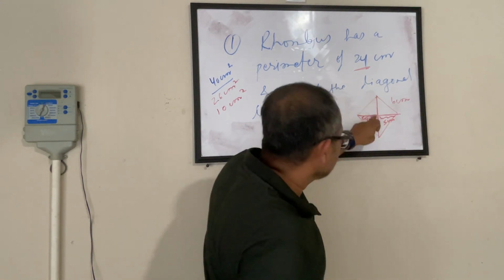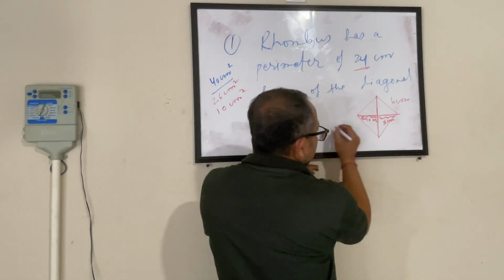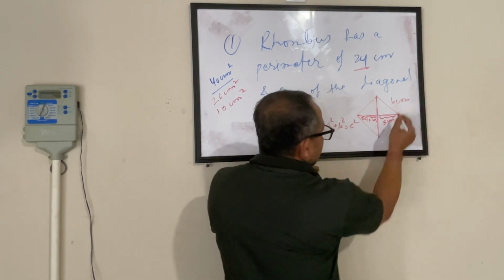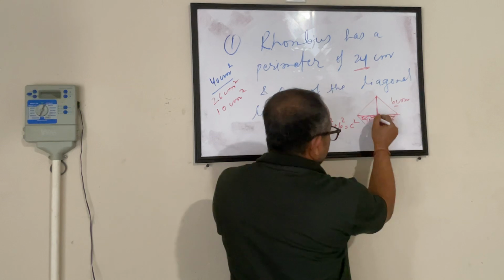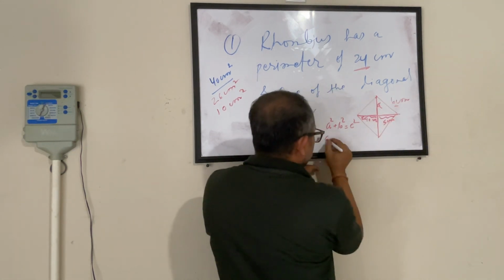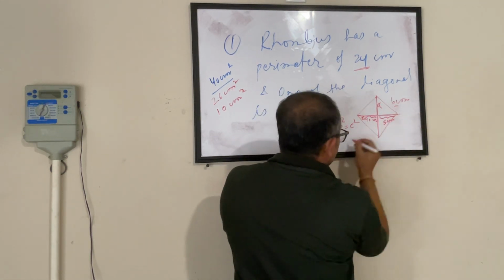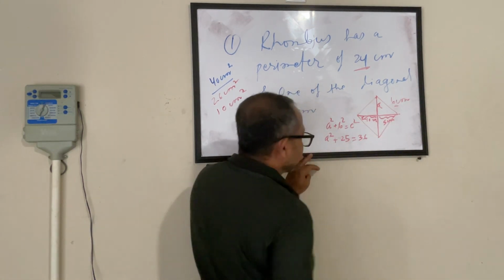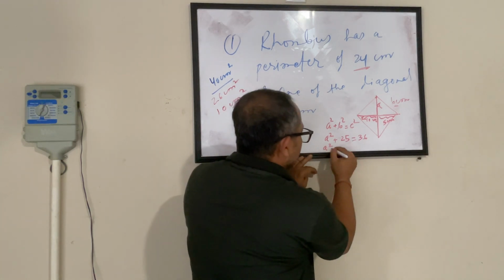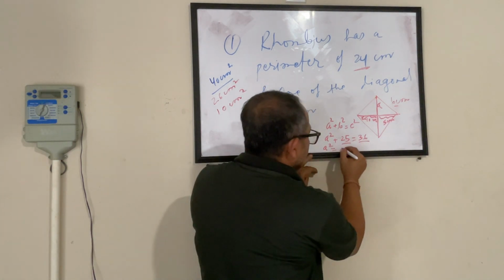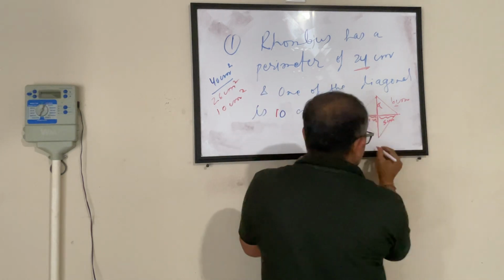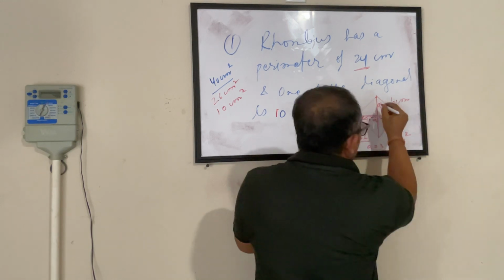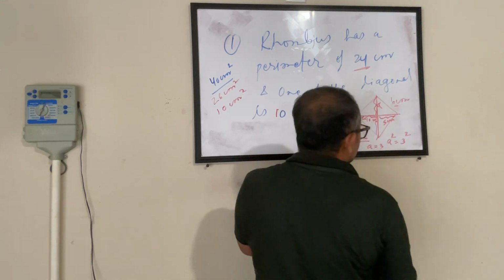Okay? Now we don't know what this is. So this is again the Pythagorean theorem. Let's say a square plus b square equals c square. What is c? 6. This is a, okay? We don't forget. So a square plus b square, b is 5, square is 25, equal to 6 square, 36. So a square equals 26 minus 25. That gives me 9. 9 is 3 square. So a square equals 3 square. So a equals 3. So here to here is 3, so here to here is 6.